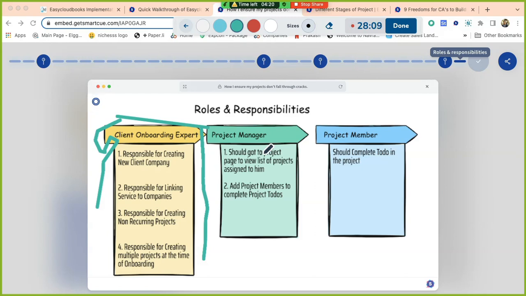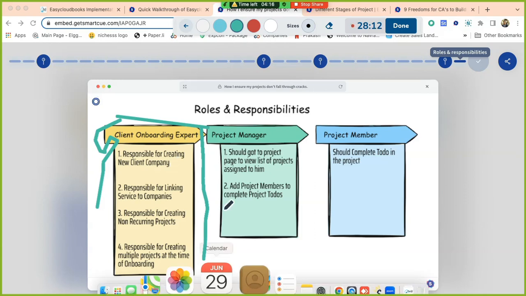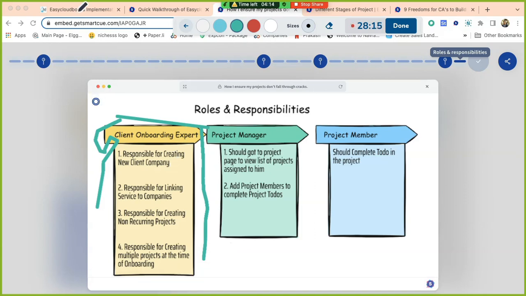Okay. Right. So this is the project module. Now we'll go to the